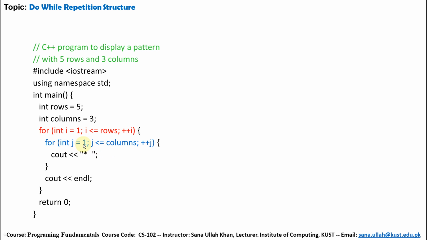Now if a single star is printed on the row side, then this condition will be executed. So what to do? Check the value of j, it increases and becomes 2. 2 is less than or equal to column, and in the second column a star is again printed. Another star is again printed. It will be executed until it becomes false.